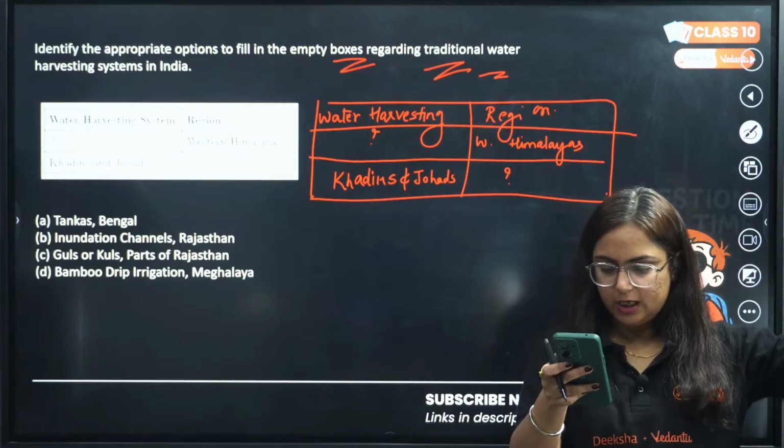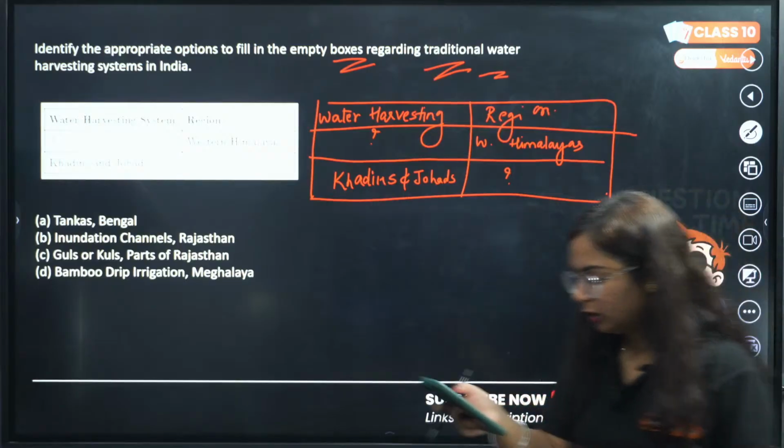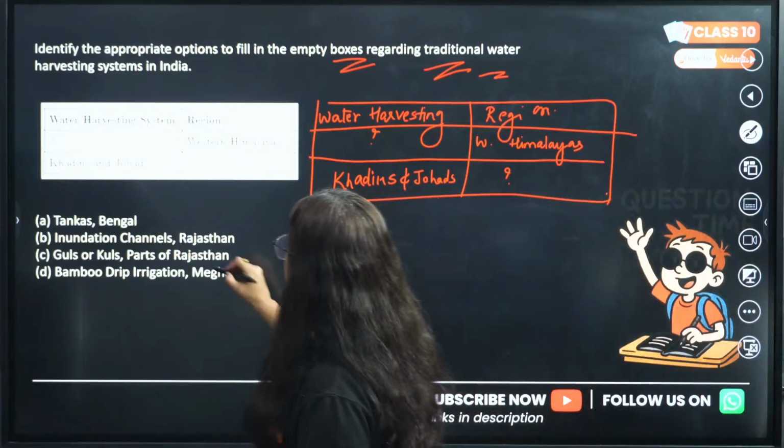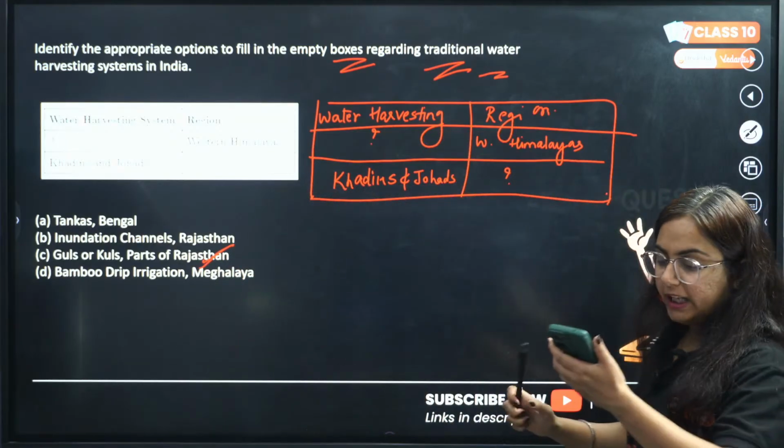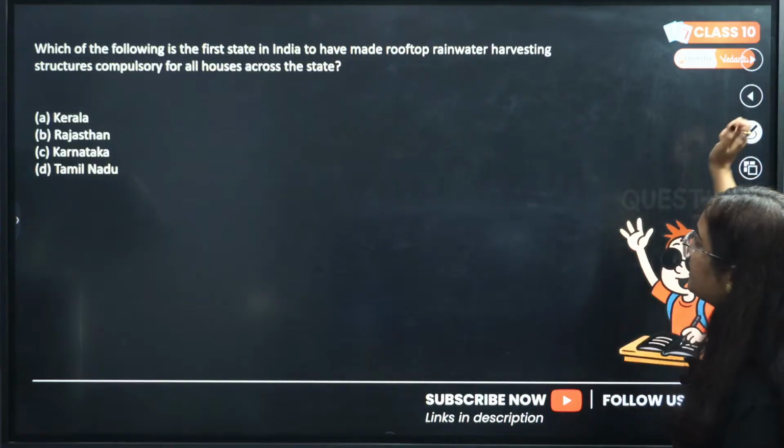Okay, Patidar Ayush, very good. Komal Chaudhary, yes, it is C: guls and kuls and parts of Rajasthan. Very good to all those students who have given the answer as C.